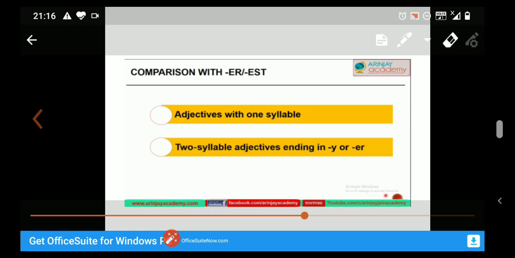Now in this slide we are going to learn er and est. We use er and est to form the comparative and superlatives. First, adjectives with one syllable. Second, two syllable adjectives ending in y or er. Students, I am telling you again that we use er and est to form the comparative and superlative with adjectives of one syllable, and also two syllable adjectives ending in y or er.